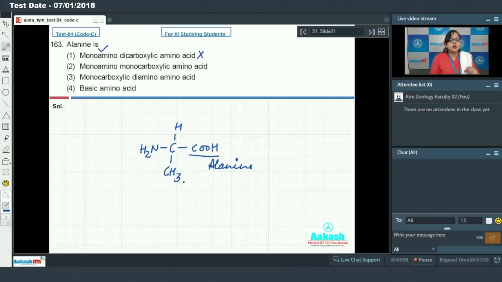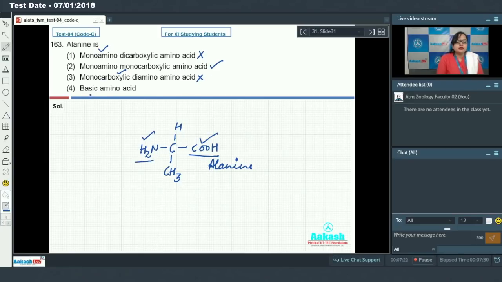Option 2, that is monoamino monocarboxylic amino acid, means it has one amino and one carboxylic acid group. Option 3, that is monocarboxylic diamino amino acid, means it has one carboxylic acid group and two amino groups. But in alanine there is only one amino group, so this cannot be our answer.